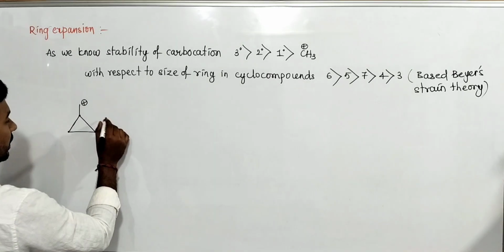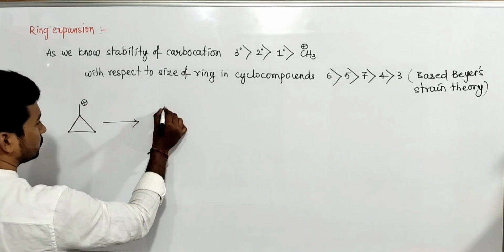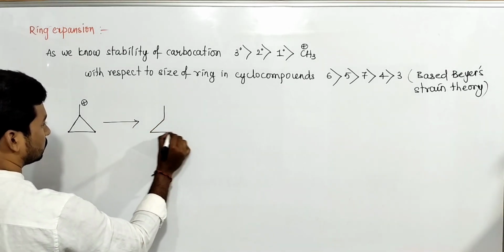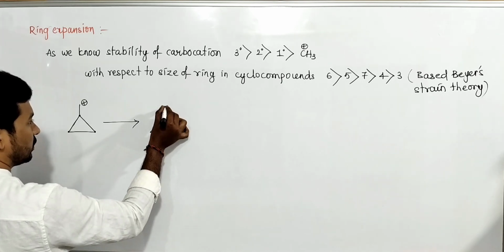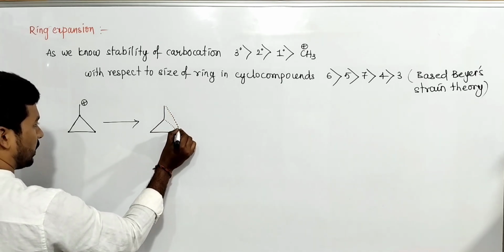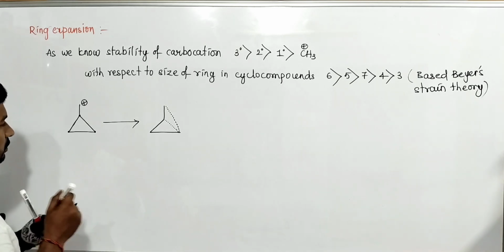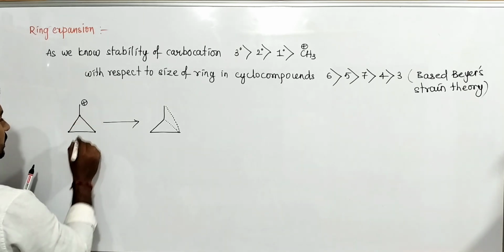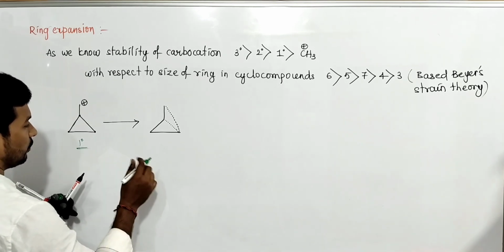In that case, what happens? This bond will become weak and a new bond formation takes place like this. So this is a primary carbocation. Now what happens here?